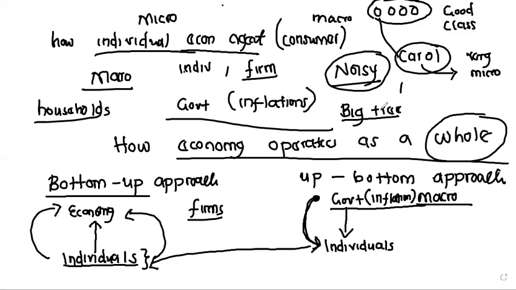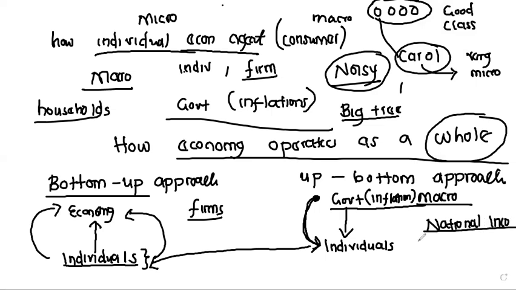That's the reason why we're now going into national income. Under microeconomics, we focus on Carol's individual income, when you're looking at consumer theory. But here, we're looking at national income, the income for the nation.